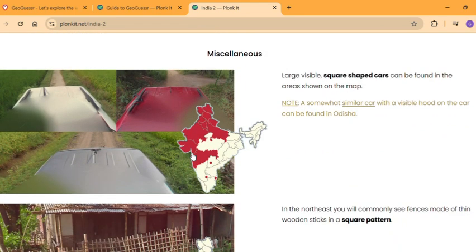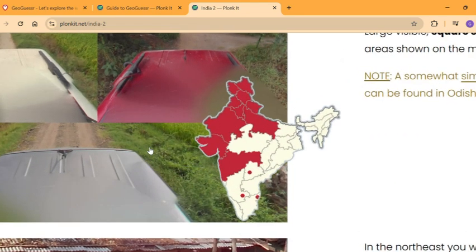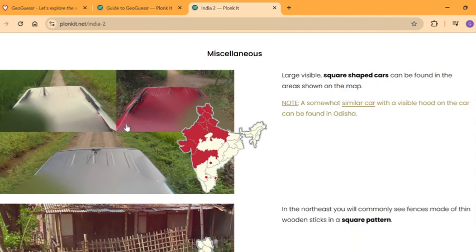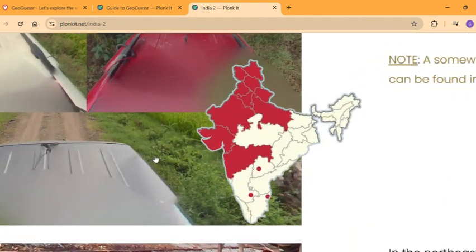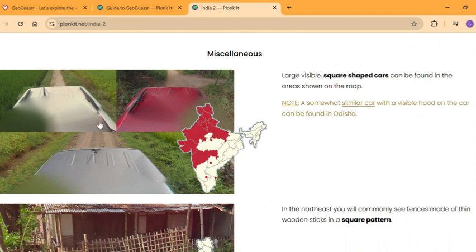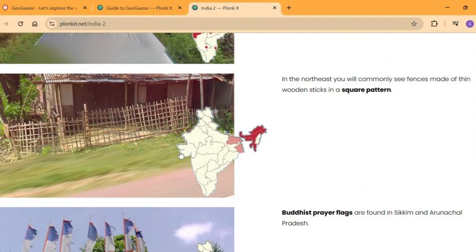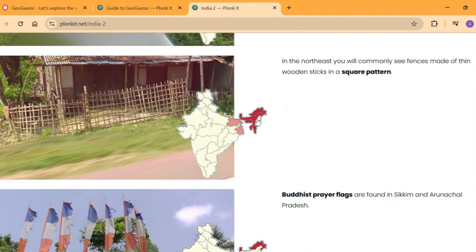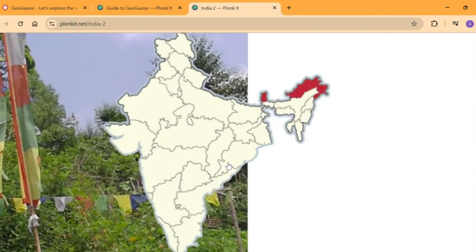So now all these, okay, I think you've probably distinguished the car coverage. This is only available in these regions. Sometimes car coverage is actually easy to distinguish with the language and all that. For example, black soil here, kind of poles over here, and these areas, the northern parts, are flat. I guess you could find these cars only in these regions. Then square pattern poles, these areas, and then Buddhist prayer flags, which are only available in these areas.